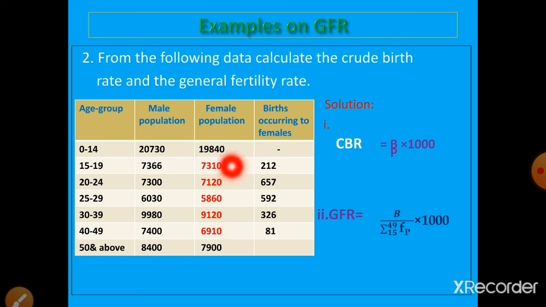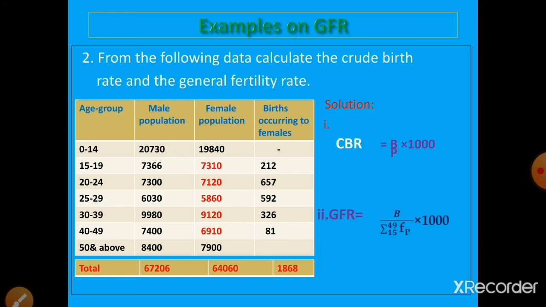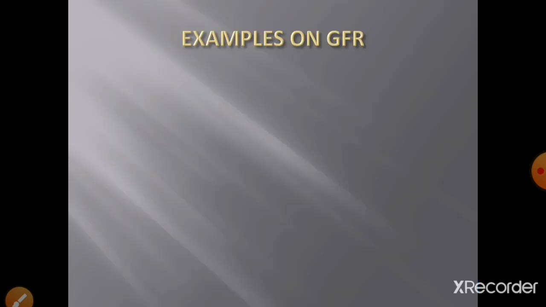We want only the female population of 15 to 49. We want this total. So the total male population is 67,206, the total female population is 64,060, and total births is 1,868.